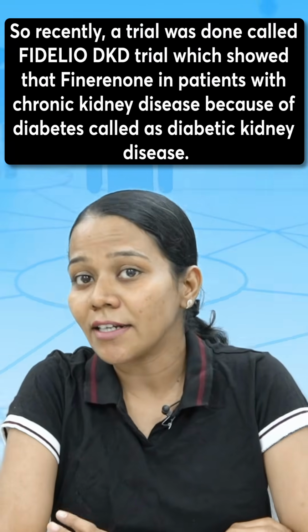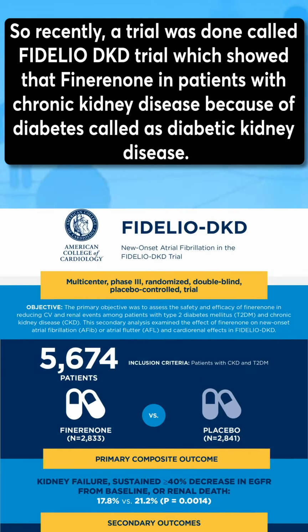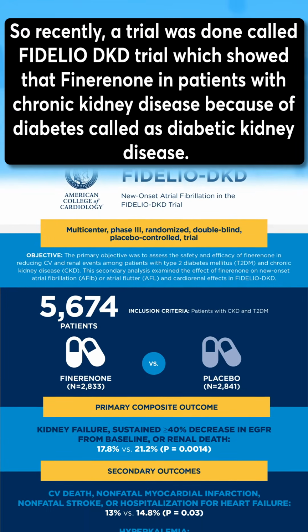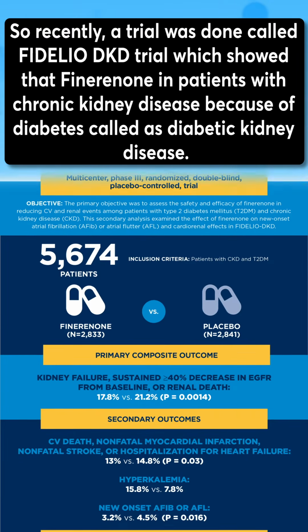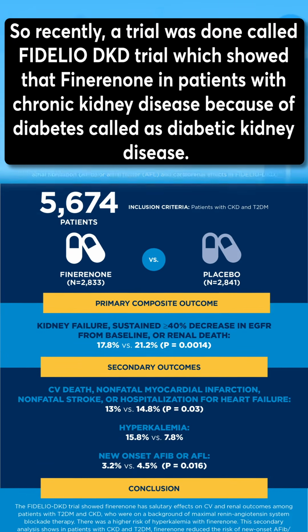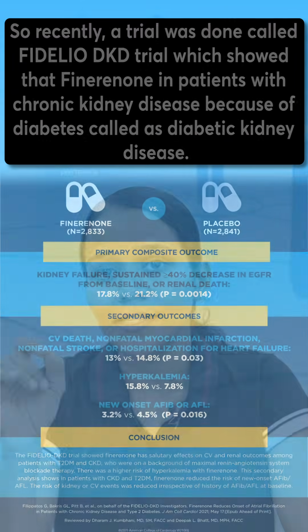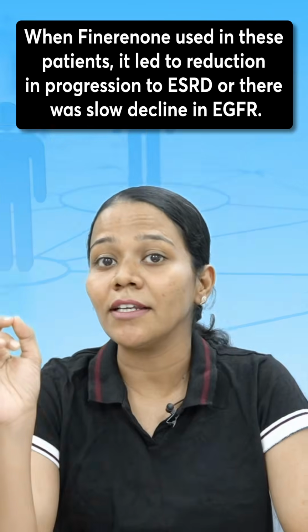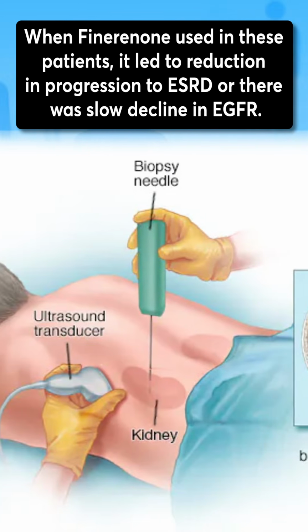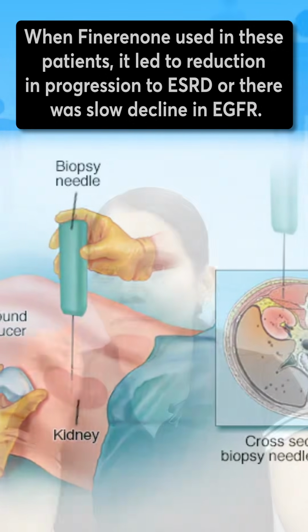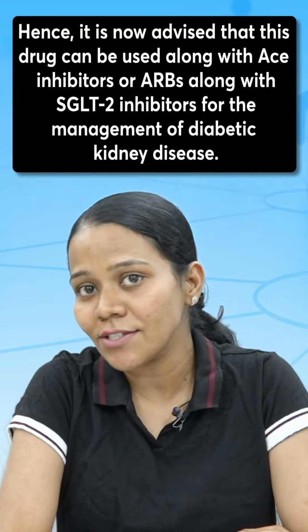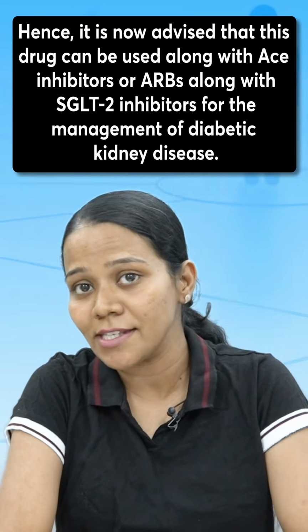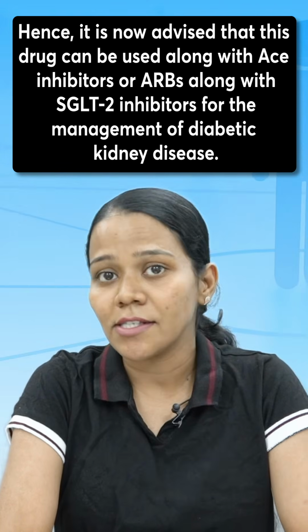So recently, a trial was done called Fidelio-DKD trial, which showed that FINERENONE in patients with chronic kidney disease because of diabetes, called as diabetic kidney disease, when FINERENONE used in these patients, it led to reduction in progression to ESRD, or there was slow decline in EGFR. Hence, it is now advised that this drug can be used along with ACE inhibitors or ARBs along with SGLT2 inhibitors for the management of diabetic kidney disease.